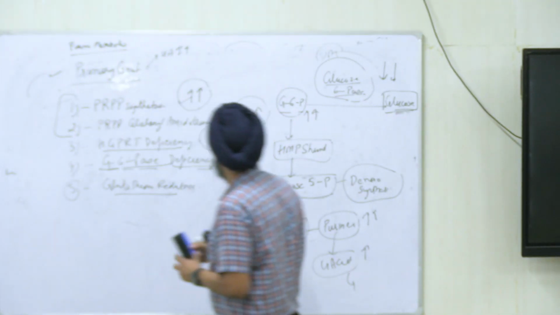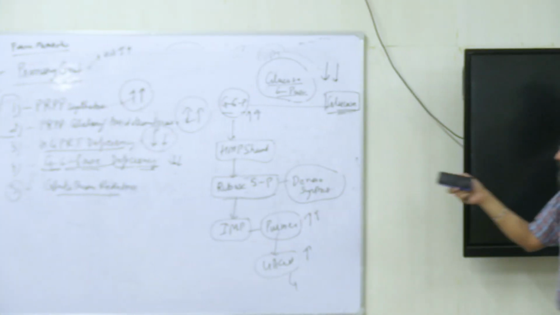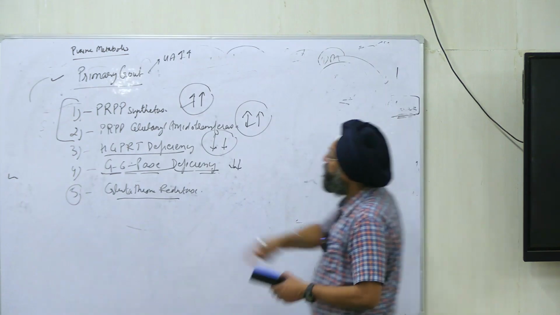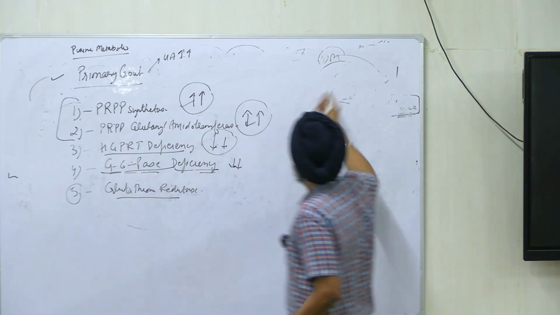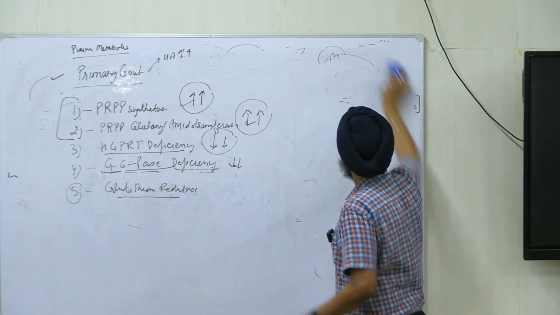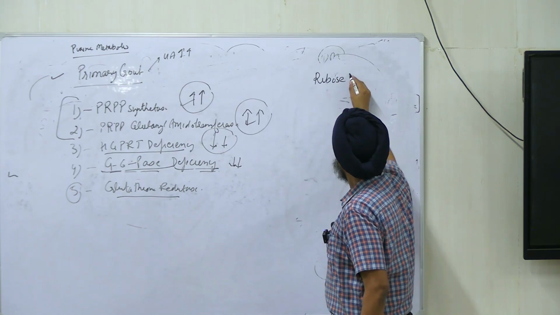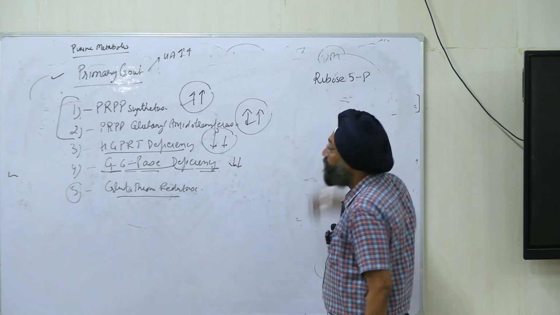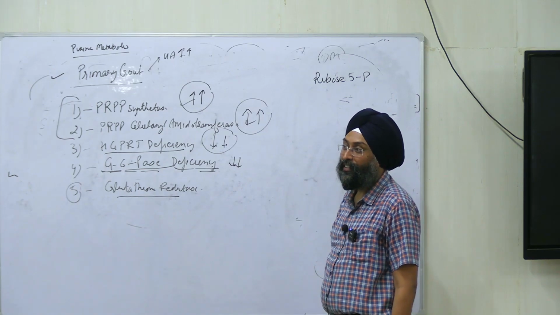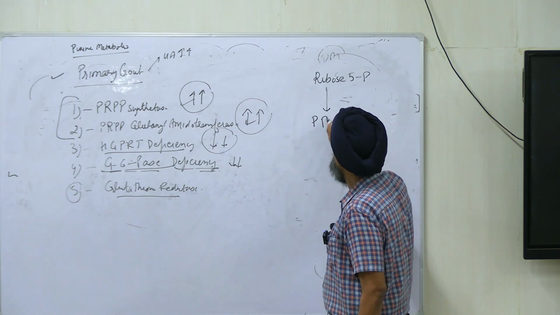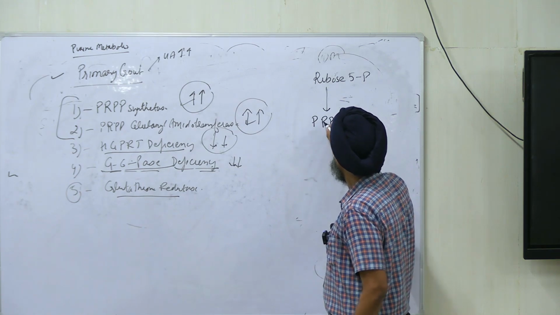Now coming on to these two enzymes. These are the first two steps. You have taken screenshot, please take screenshot. It will help. What are the steps of de novo synthesis? We start from ribose 5-phosphate. Tell me, I am wrong or right? Yes. Then we form PRPP.